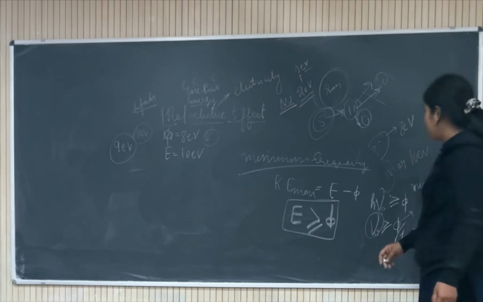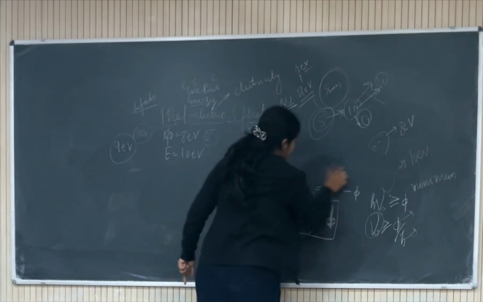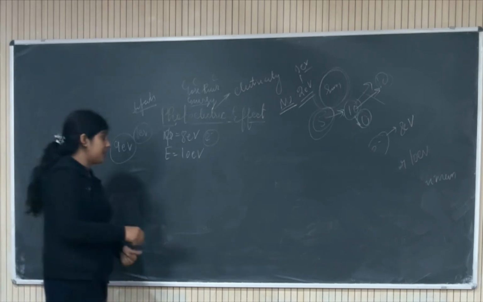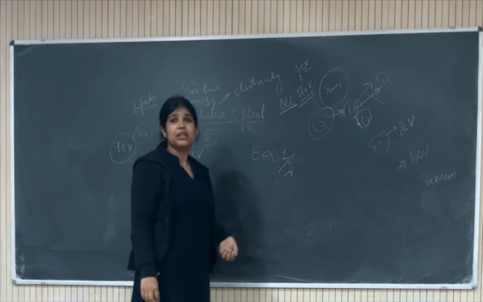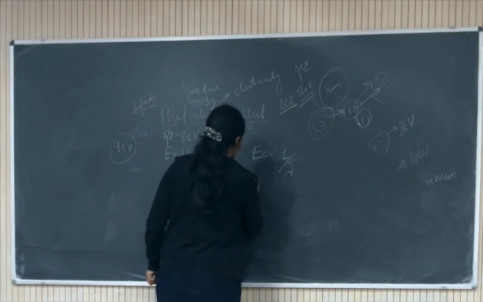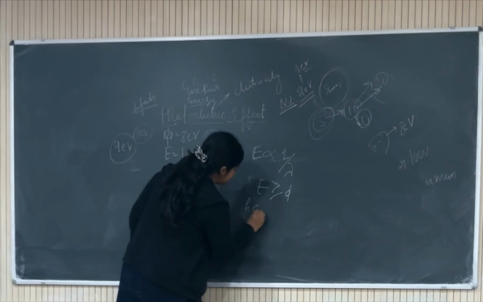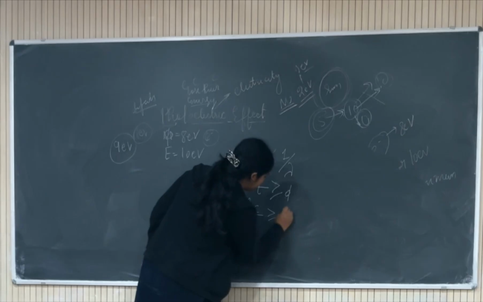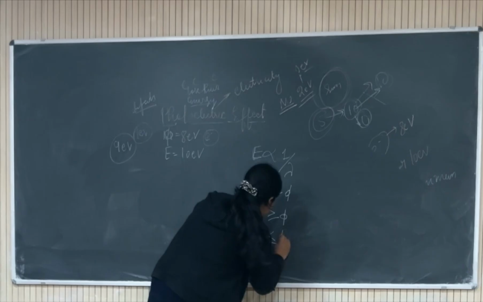We know it. Now we have talked about the minimum frequency, that is, the threshold frequency. There is another terminology. I have told you that energy depends on the wavelength. E is inversely proportional to lambda, that is, the wavelength. So what will happen? We know that E should be greater than or equal to phi. E is equal to hc by lambda naught, where lambda naught is the threshold wavelength. It should be greater than or equal to phi. From here we will get lambda naught less than or equal to hc by phi.